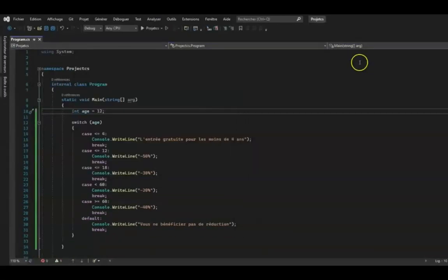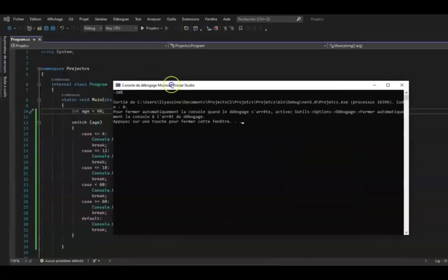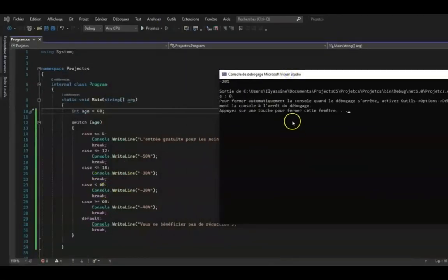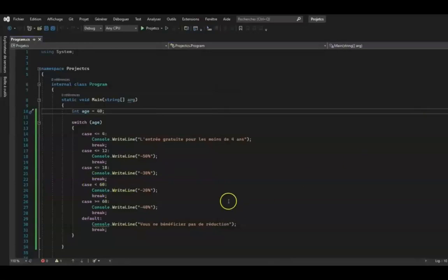And we'll create several cases to be able to carry out several tests. Now we will change the age variable value, and you will see each time we enter each clause, you will notice that this way of doing things is the best for this kind of case. You can imagine making a lot of if-else-if throughout your program. Your code won't be clean and will be difficult to read, especially since as time goes by, you may write much longer programs. So you have to be meticulous and get used to it from now on.